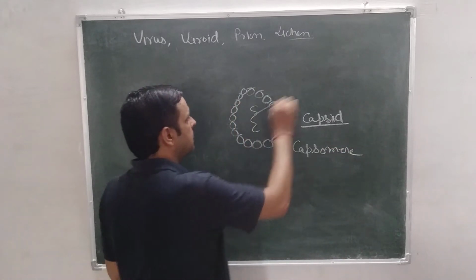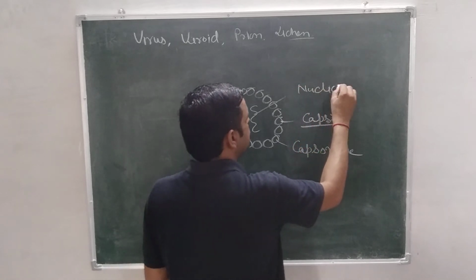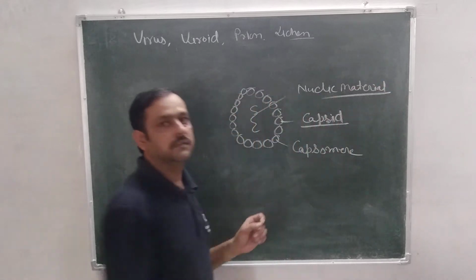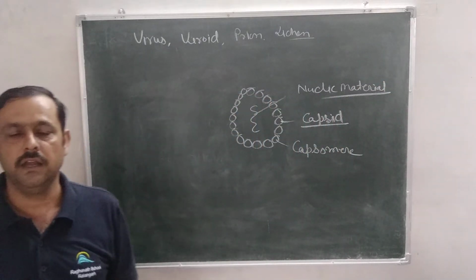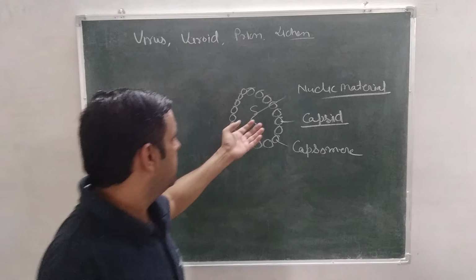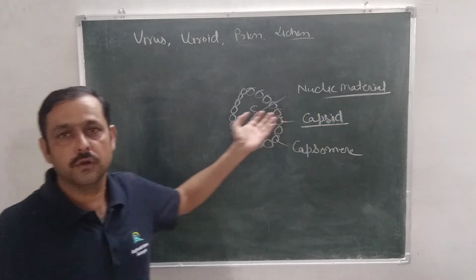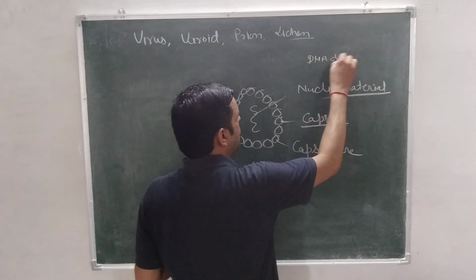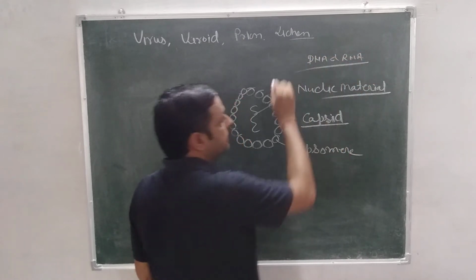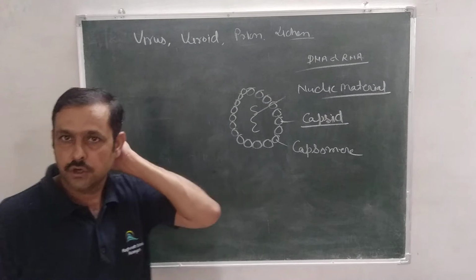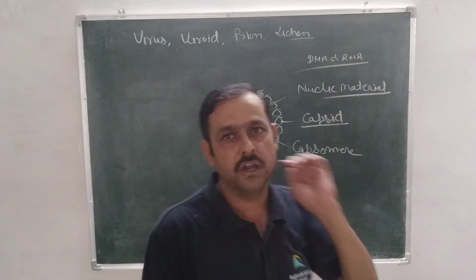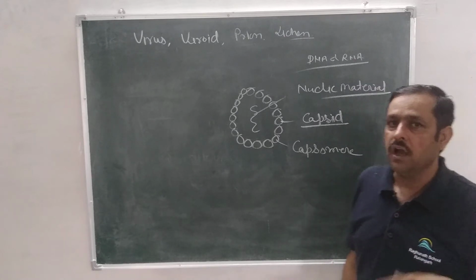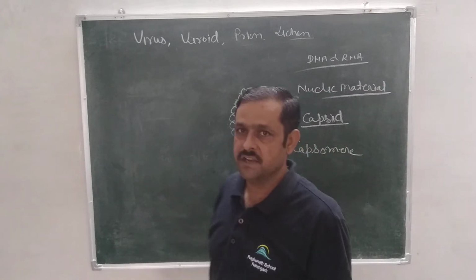Some nucleic material is covered by this coat, and nucleic material or nucleic acid is, you know what, DNA or RNA, but both nucleic acids are not present in virus. Only a single one, means either DNA or RNA, is present in virus.